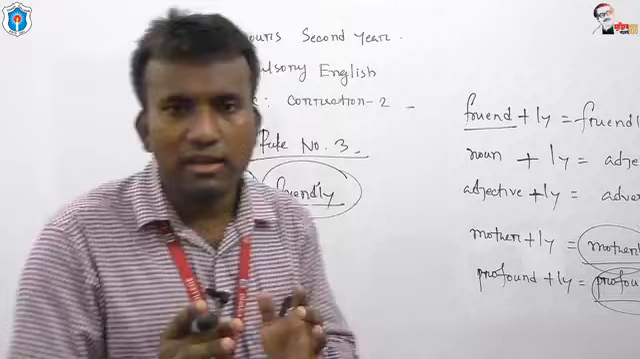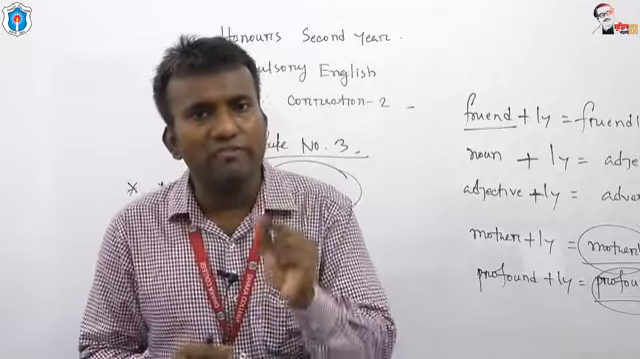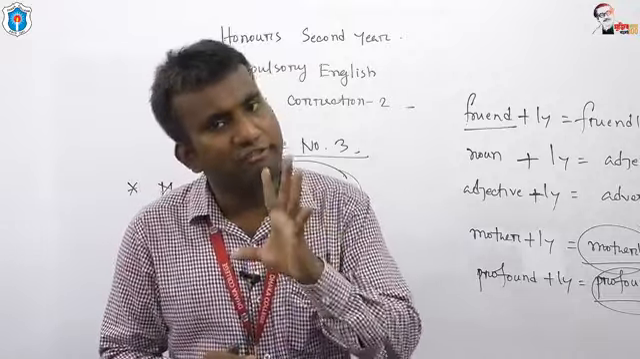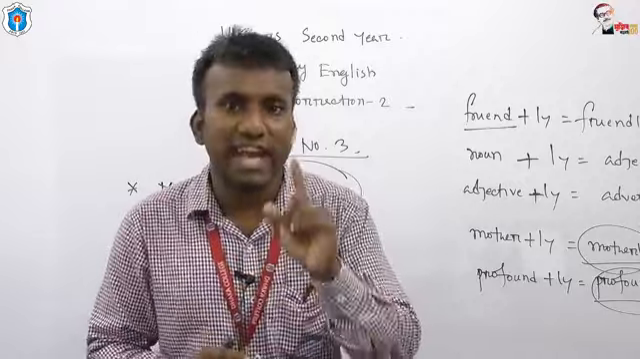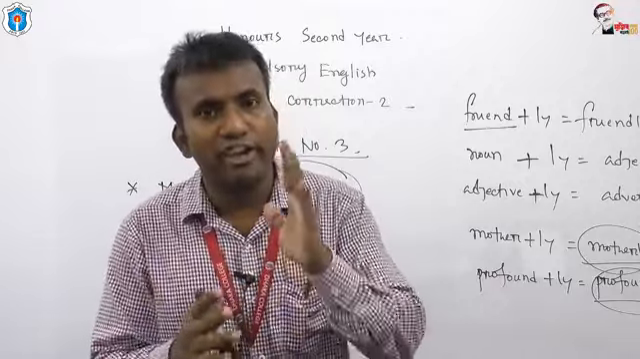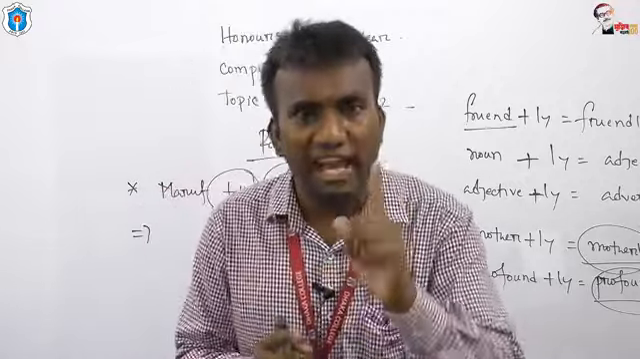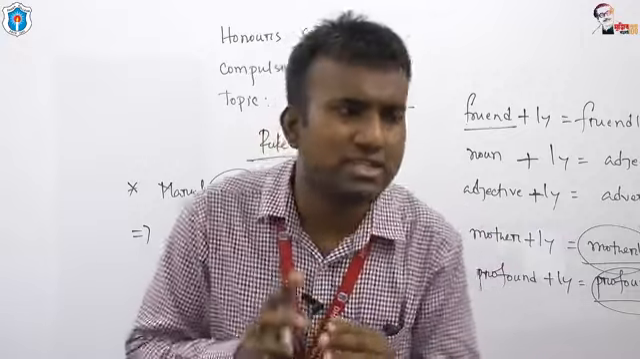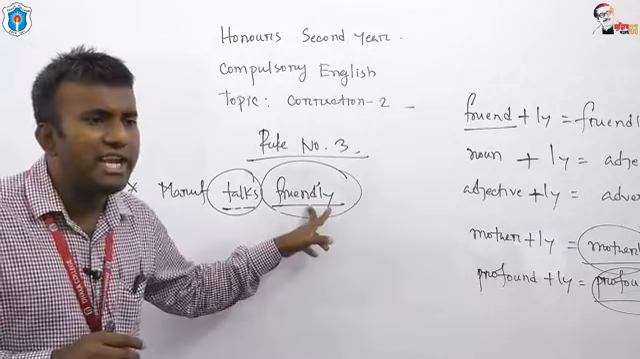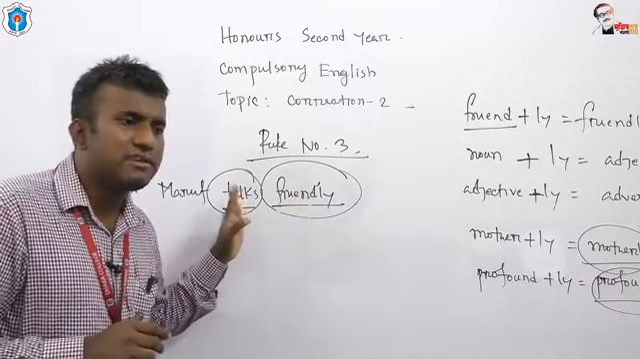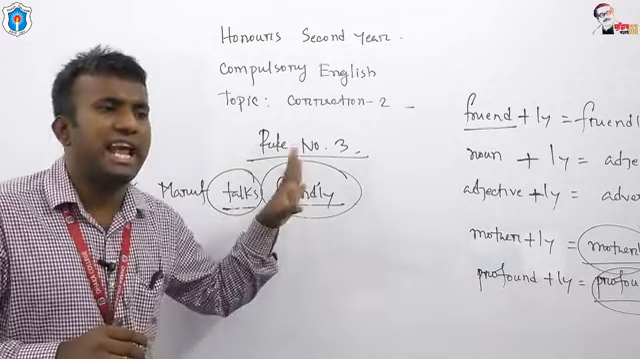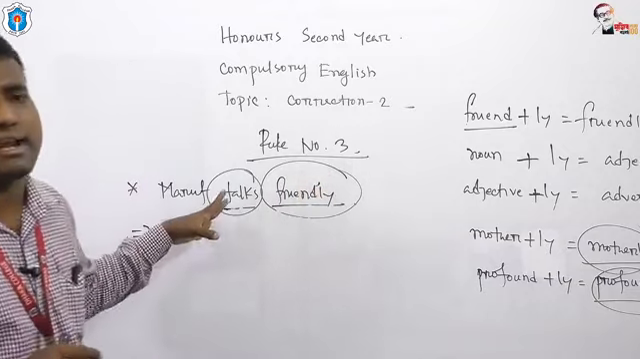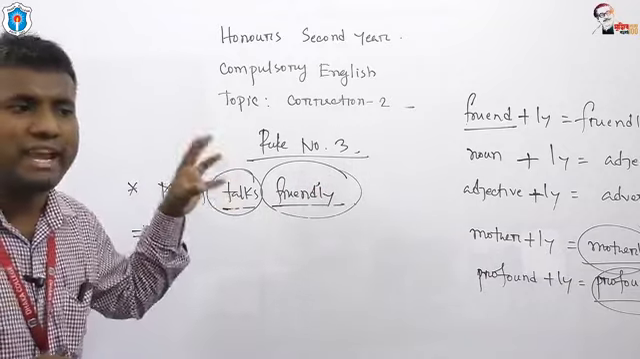My dear students, if you want to modify a verb, you must use an adverb. You can't modify a verb with an adjective, but here friendly modifies talks, and friendly is an adjective. That's why this sentence is grammatically wrong, and we have to make it correct.